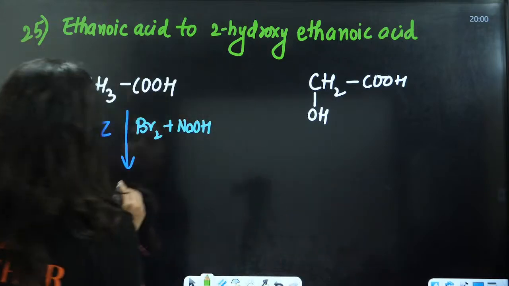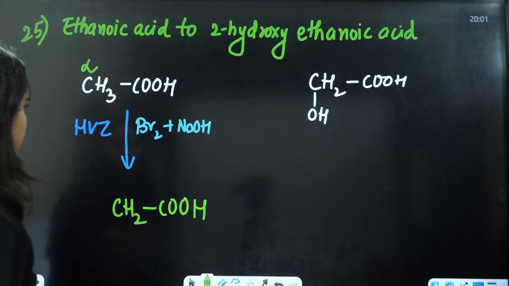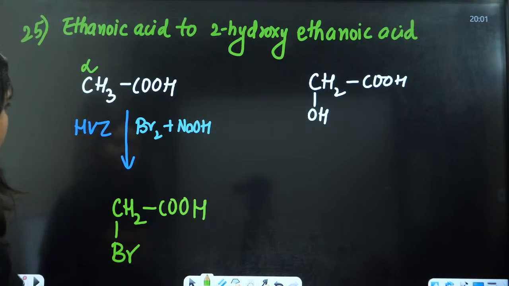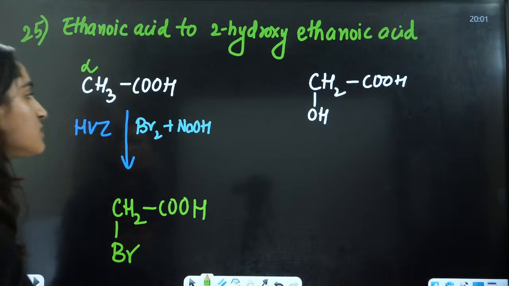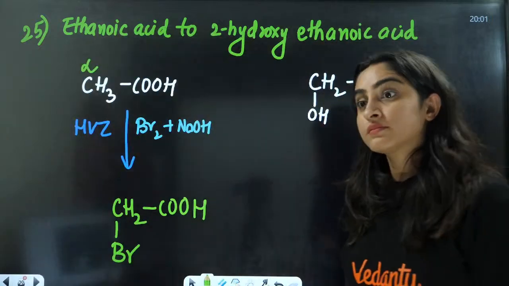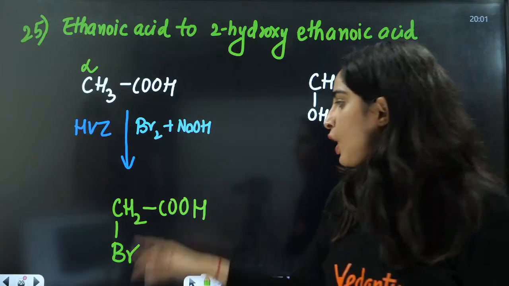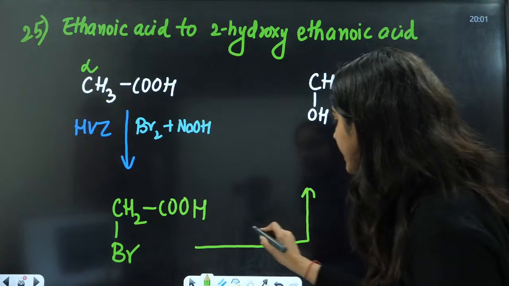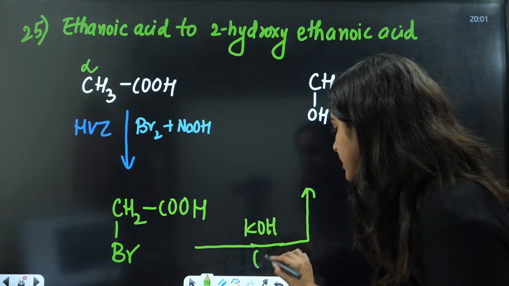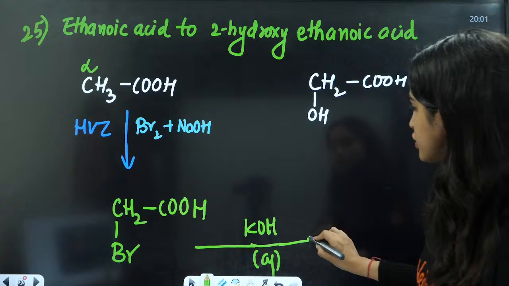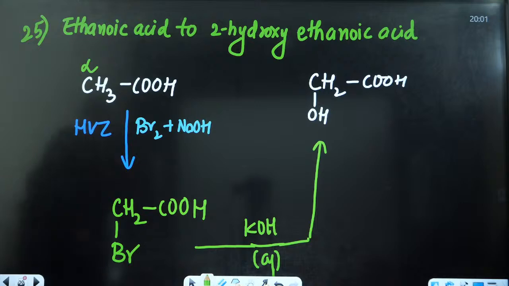By adding this, the alpha hydrogen will be replaced here. Yes, this is the HVZ, Hell-Volhard-Zelinsky reaction. Then simply add aqueous KOH, and this will be changed to your 2-hydroxyethanoic acid. Okay, everyone?